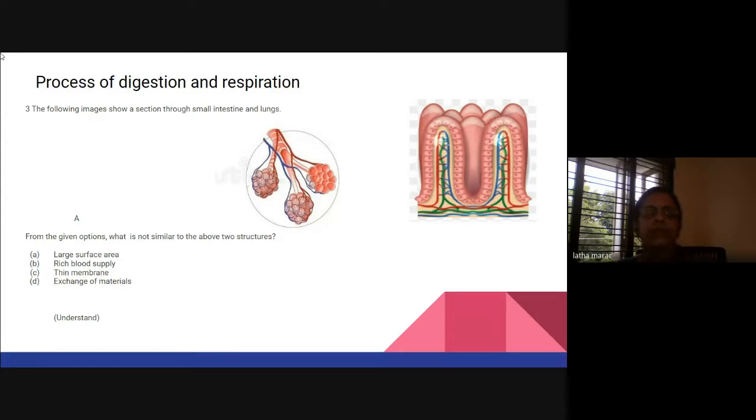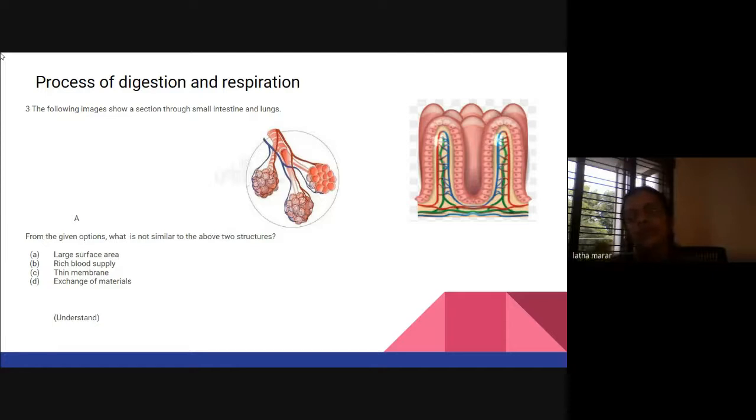So, digestion and respiration here, actually, this is a diagram-based question in which I have shown two structures. One is the alveoli and the other is the villi. The following images show a section through small intestine and lungs. From the options, what is not similar to the above two structures? So here, first thing is the child should read the question very carefully because it is asking what is not similar.